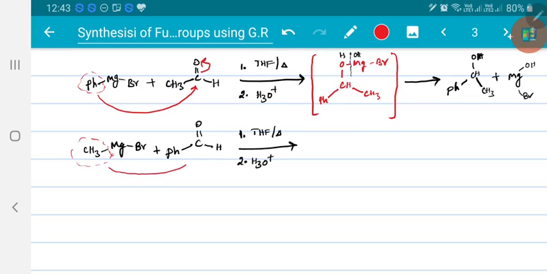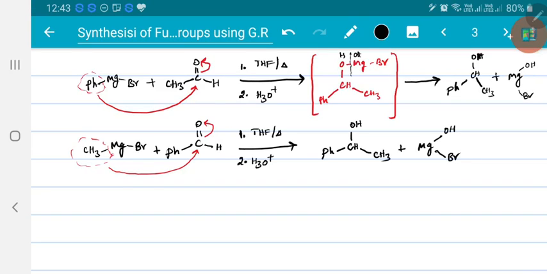So this system attacks here. Now it also leads to some intermediate, but I am not giving any intermediate, directly I am giving the product. So phenyl, carbon, already one hydrogen is there. Now CH3 got attacked here, and this converts into OH, and that magnesium converts into Mg, OH and Br.